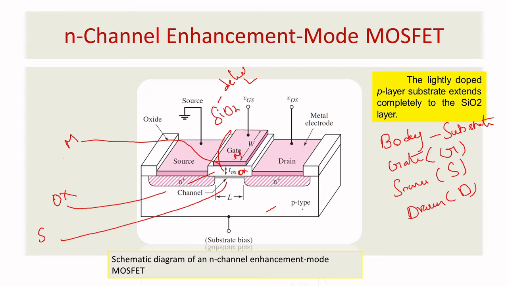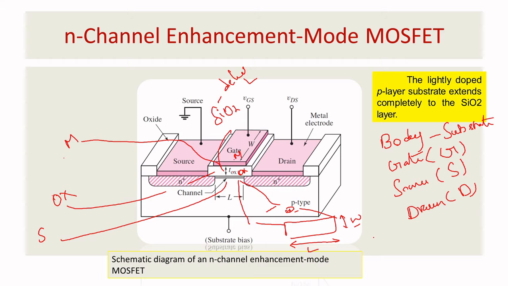It is very important to say the p-type substrate. When I want to design the n MOSFET, you need to keep a p-type substrate. Basically, in a p-type substrate, the majority carriers are holes and minority carriers are electrons, right? So here, if you take a channel, this will be the length and this will be the width. See, for your understanding, I will project it here. So this will be the length, right? This will be the length and this will be the width.